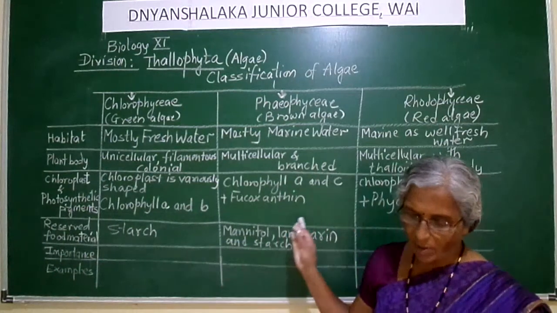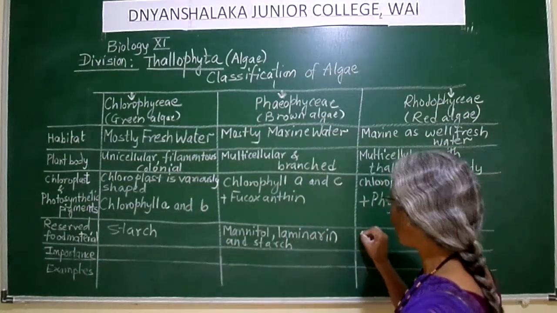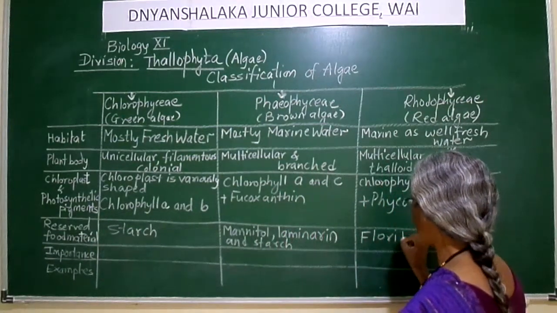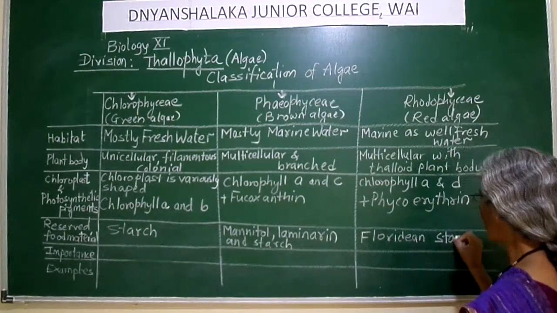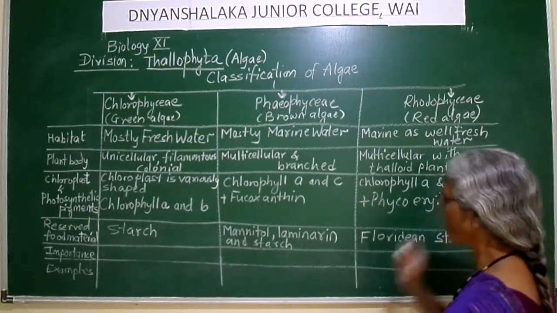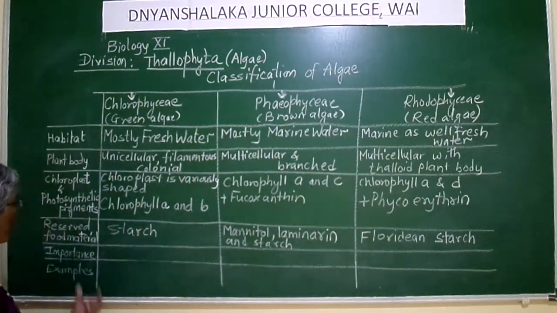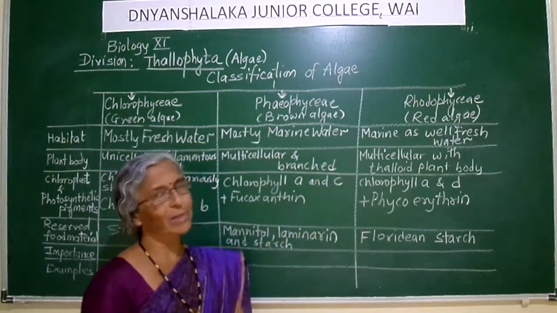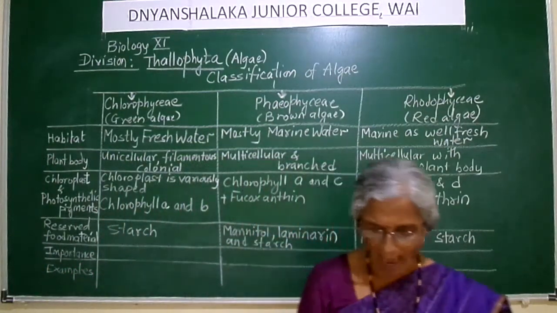Whereas the members of Rhodophyceae store their food in the form of Floridean starch. So this is the difference in the reserved food material that these three members of algae are going to have.